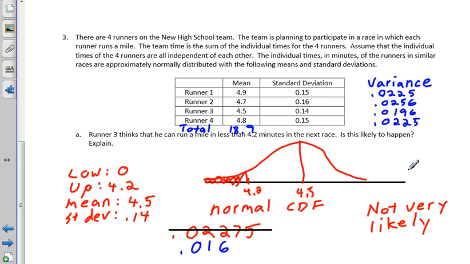These we can add. Variances you always add, even if you're looking at differences. But in this case, we're looking for the sum. So what do you get when you add all 4 of these together? What'd you get, Jorge? 0.0902. And then take the square root of that to get the team standard deviation. 0.3003. Okay. So we can round that and say about 0.3 minutes out of 18.9 minutes for the team total time.